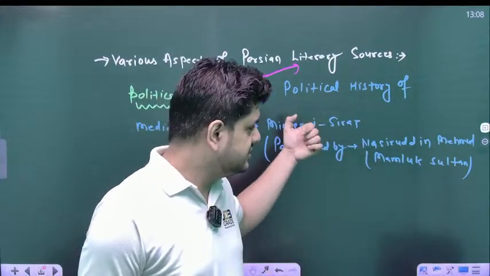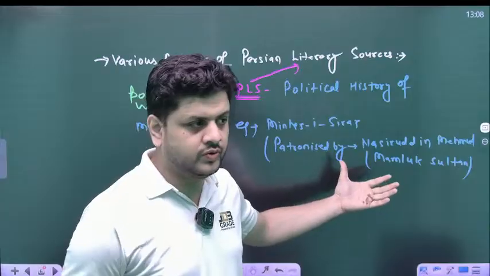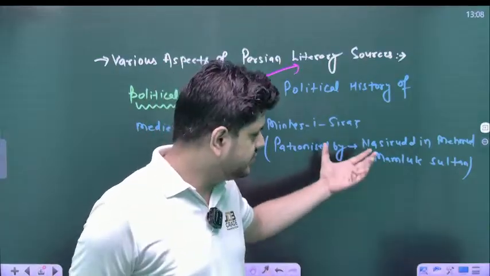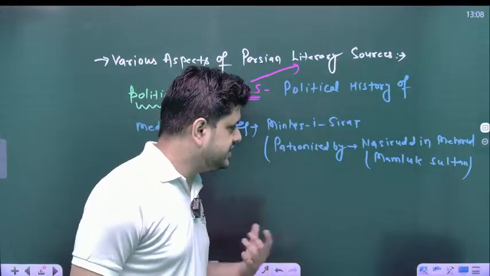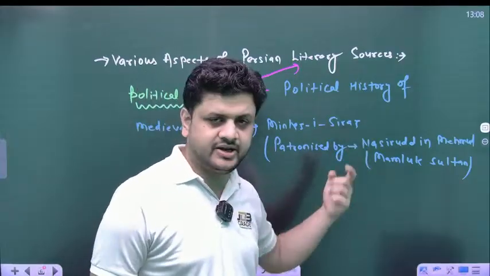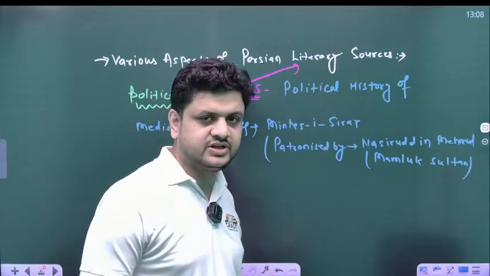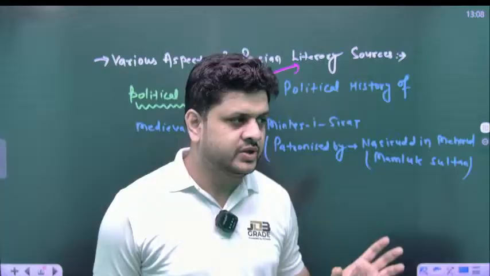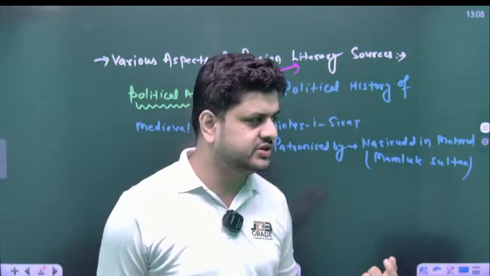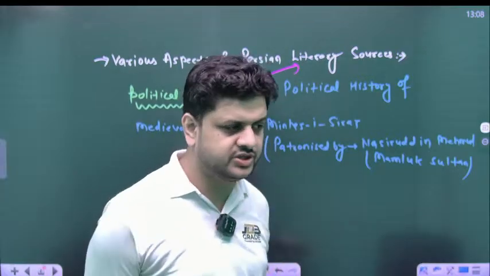Balban, Ghiyasuddin Balban, who was the founder of the Shamshi dynasty, was his successor. So he gave the political happenings during the Mamluk Sultan era, which existed after the slave era, right? What kind of political happenings were going on, what kind of reign Balban had, what is the difference between the ideology of Balban and Nasruddin Mahmud, right?